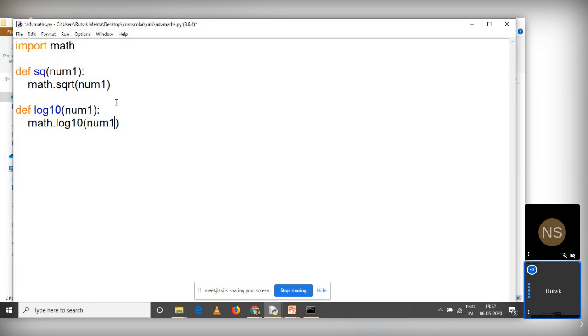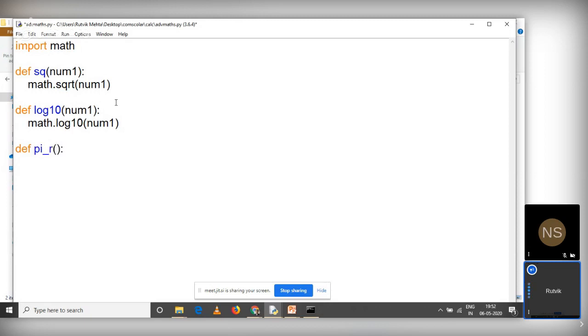And let me create one last function. Let me go for sine. So define si, let us say, or let me say define pi r.